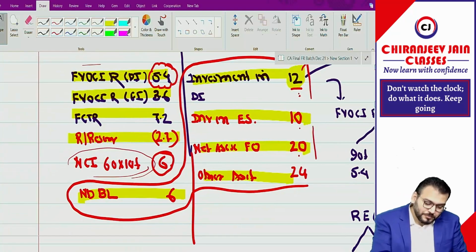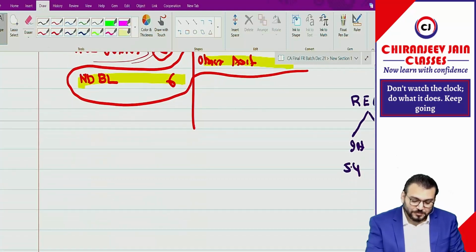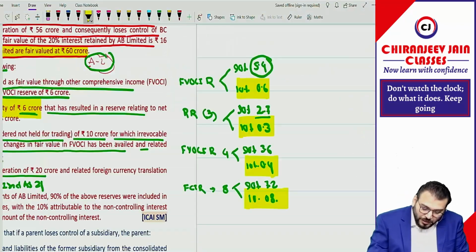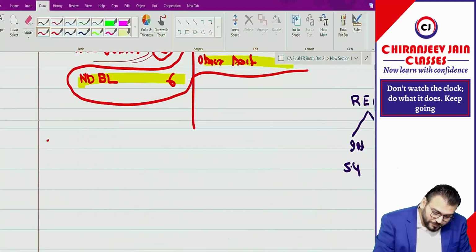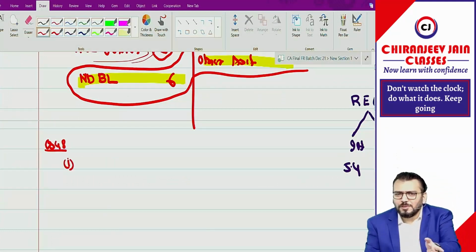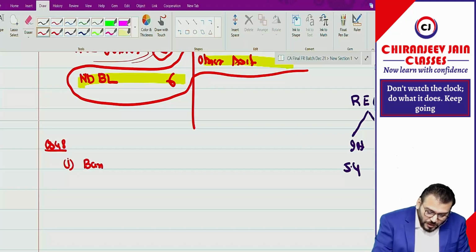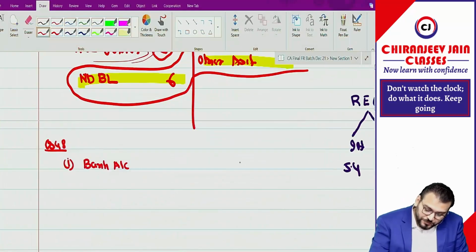Yes, sir. Got it. Now we need to pass one journal entry, everyone, for the loss of control. Which question are we doing? Question number 48. First journal entry, for loss of control. Whatever we have done, that only we will do. For the bank account, how much consideration was received for the sale of 70%? 56.